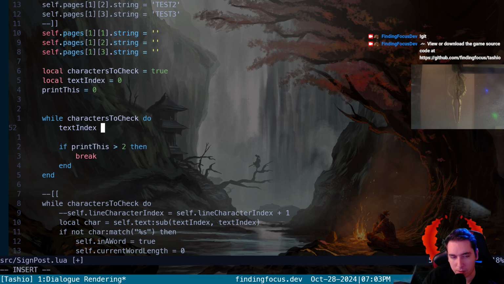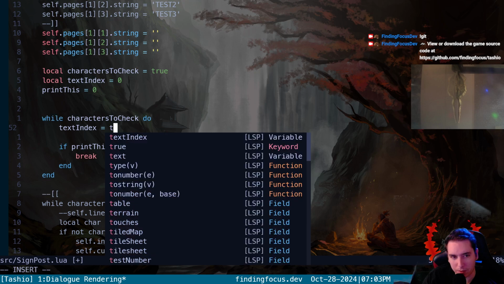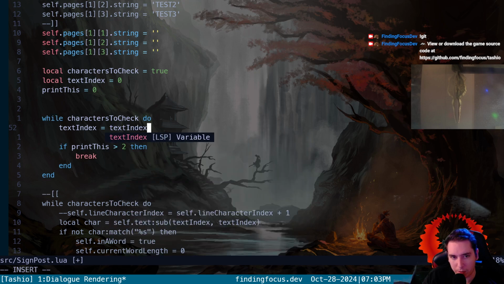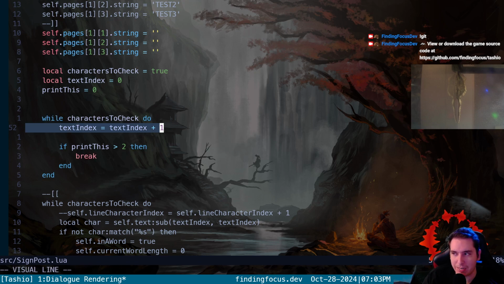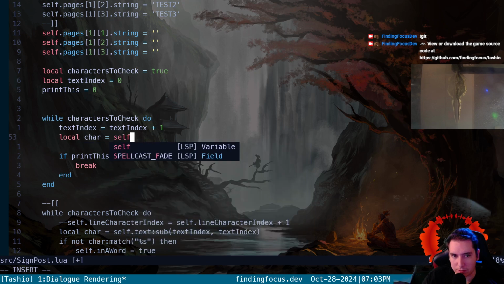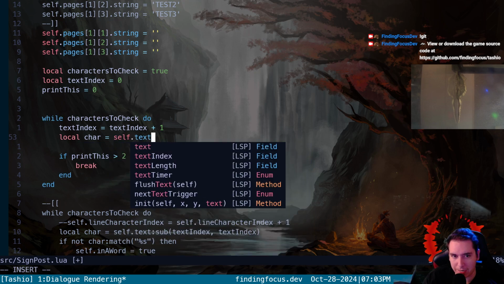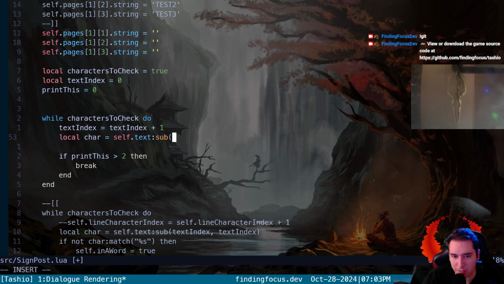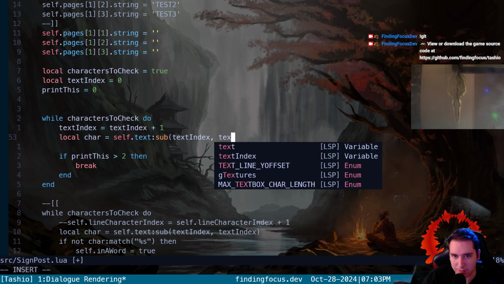We can do this at the very beginning or the very end, depending on where we initialize it, but we've got it initialized to 0, so we're going to increment it at the beginning. Boom, give me a text index of 1 on the first pass. Then we need to extract that character from the text field, as a substring of the only character at our text index.